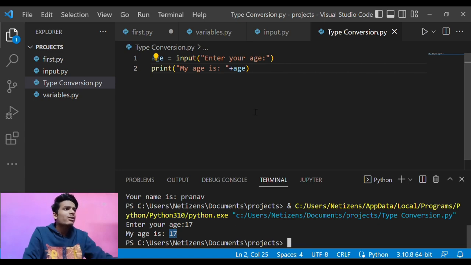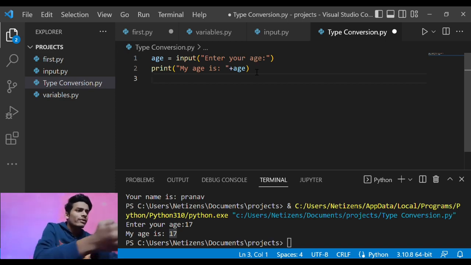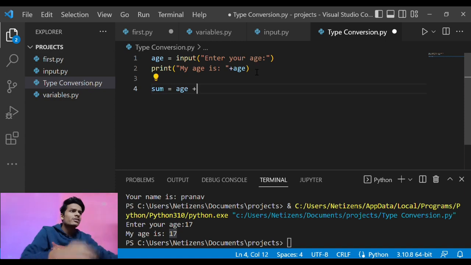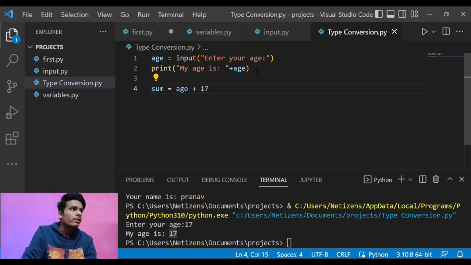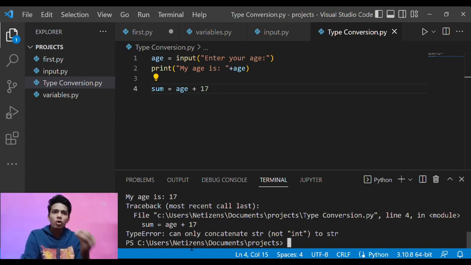So if I want to add my age to my friend's age, what is that going to be? Let us assume that my friend's age is also 17. So suppose I write sum equals age plus 17. This is the standard way by which we can directly add numbers. But here the error comes, because age here is not an integer.